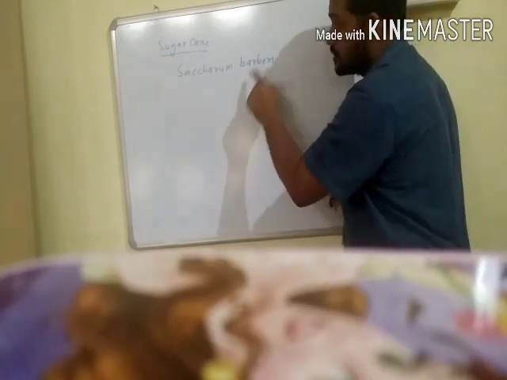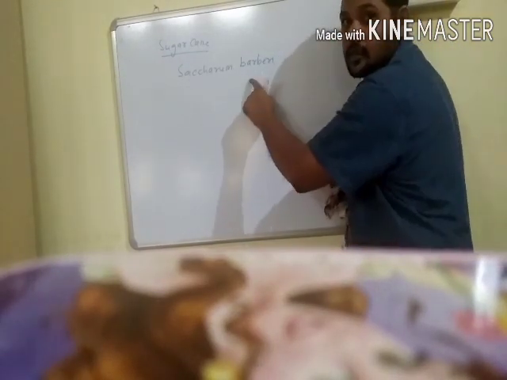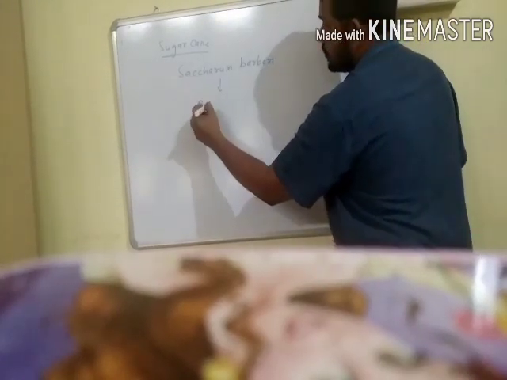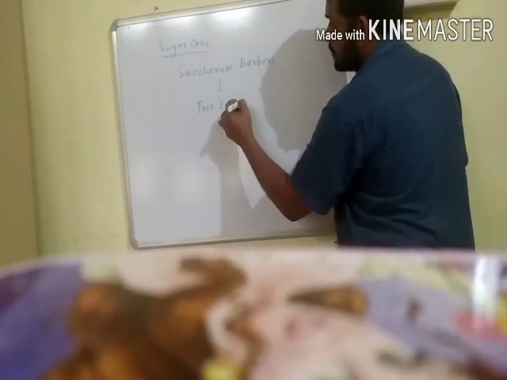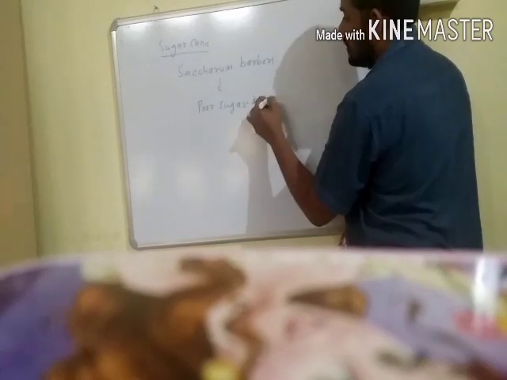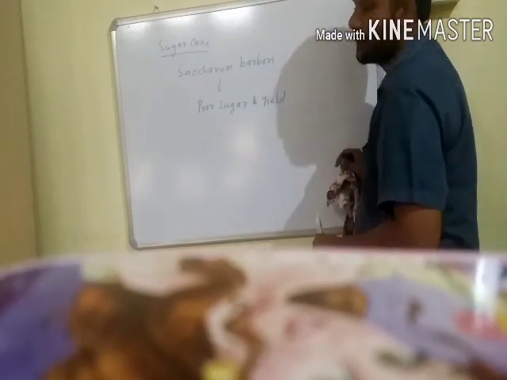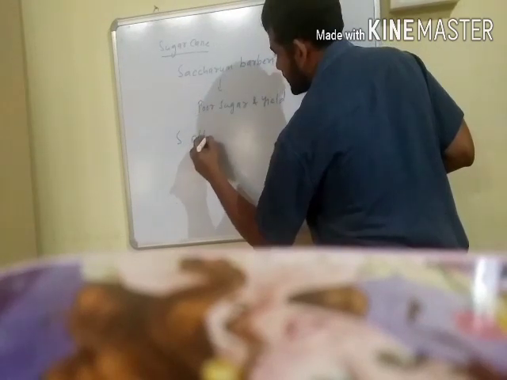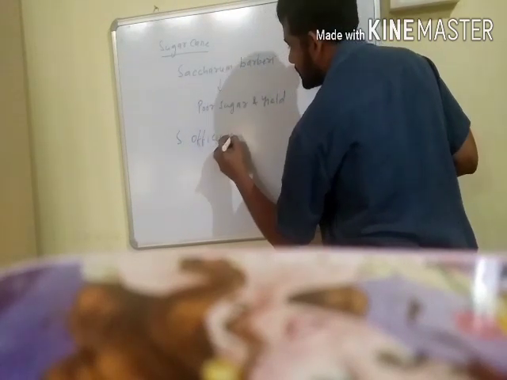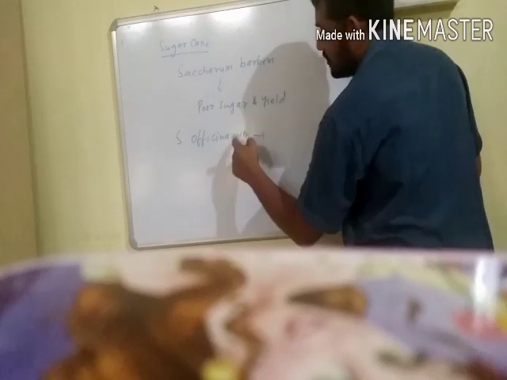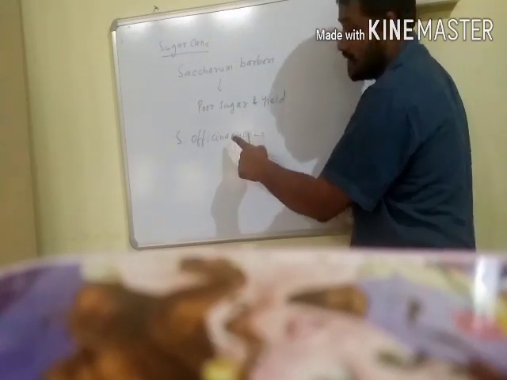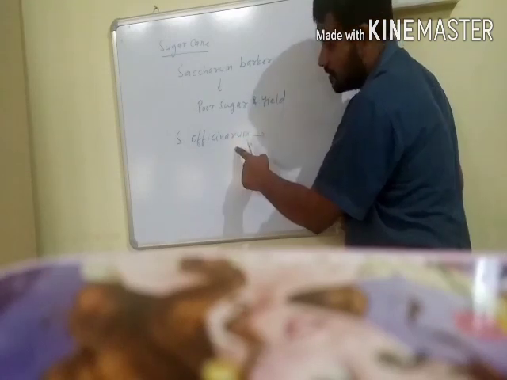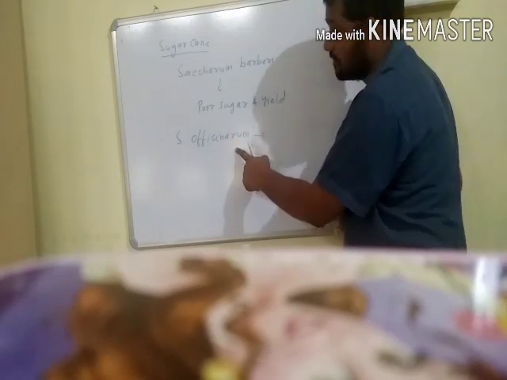Saccharum barberi is usually grown in North Indian soils, but it had poor sugar content and poor yield. The other species, Saccharum officinarum, did not grow well in North Indian soils, but it had rich sugar content and thick stems, and produced a large yield.